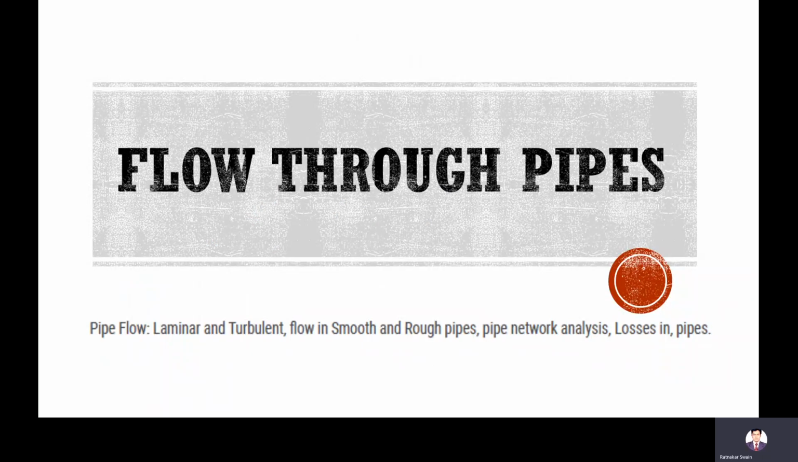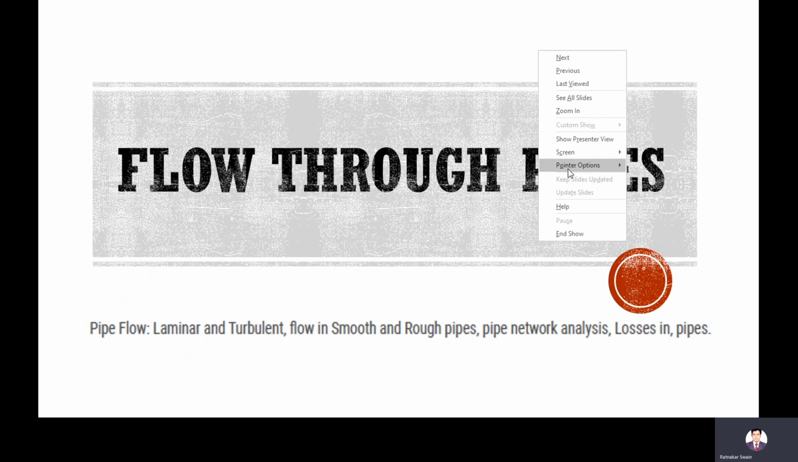Today we'll start a new chapter, that is flow through pipes. In this chapter we'll discuss laminar and turbulent flows in pipe, smooth and rough pipes, pipe network analysis like pipes in parallel and pipes in series, and losses in pipes. Losses means the energy losses in pipe.